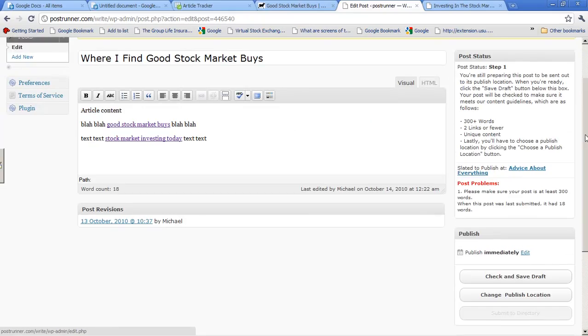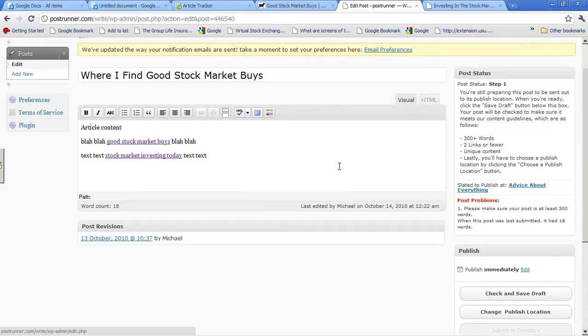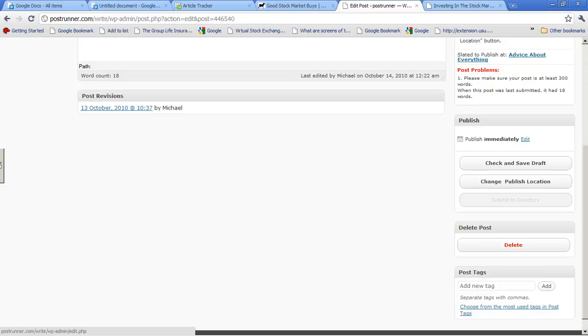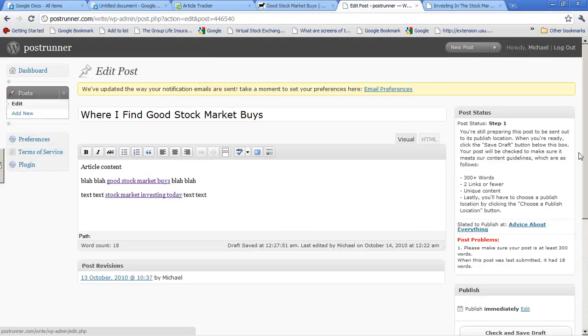So the important things about the articles when you write them is make sure the anchor text is right, and that you meet the requirements over here. Make sure the article content's unique because they check it against a duplicate content checker. So it's important that you write original stuff, because if you don't, it'll tell you that it's duplicate content. So you just don't want to copy somebody else's article and stick it in here. You want to write something unique. Now you can take my article and take the content to give you a general idea of what you might want to do, and then where you might want to go with it.